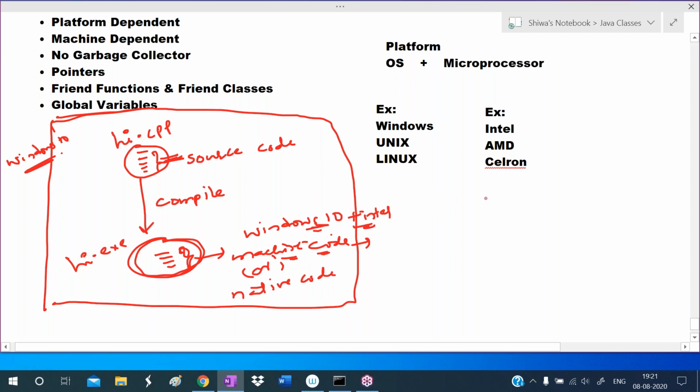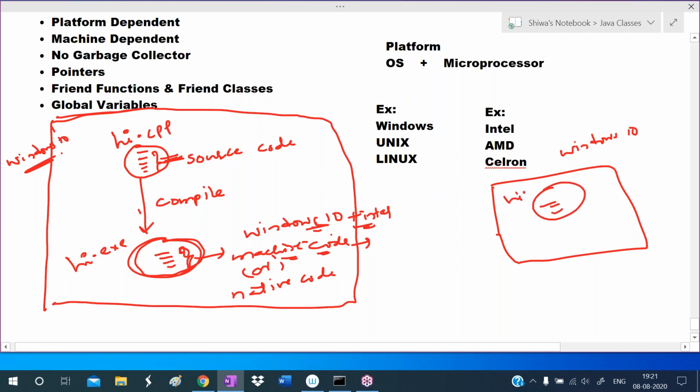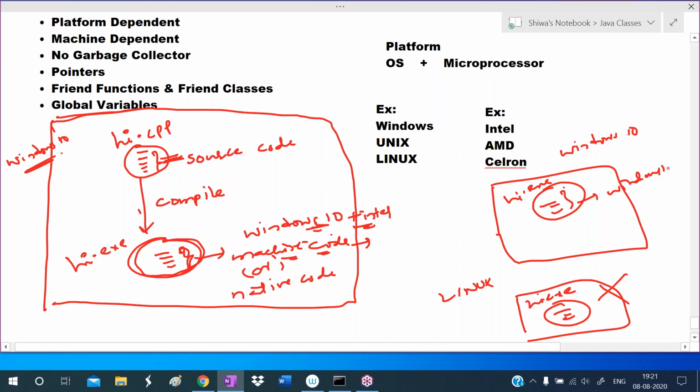Now for example, here another system is there. This is another system. This has the same operating system. So if the same operating system is there, no problem, directly place the exe file. Now you can run. But if a different operating system is there, for example this system has Linux, can we run that hi.exe file here? No, we cannot, because this hi.exe file has Windows 10 native code. This Windows 10 native code cannot be understood by Linux. So you cannot run it on this system.